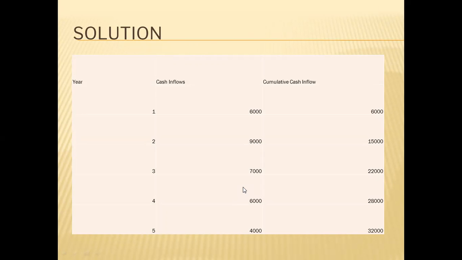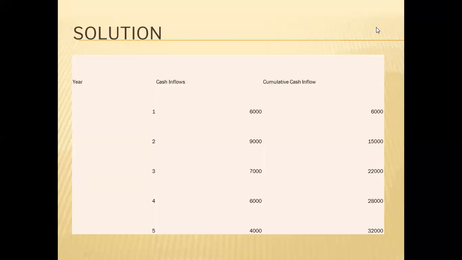Okay. So everybody do one thing. Everybody prepare these columns in your notebook: Year, cash inflow, and cumulative cash inflows. Don't write anything. Only prepare a format. Then we will understand how to solve this. So let us understand how to solve this sum.